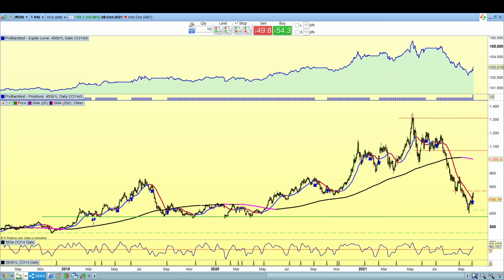Iron ore is a key export for Australia to China, and they've suppressed imports from Australia as a result of the diplomatic hostilities in recent times. So again, let's keep an eye on iron ore and China in particular.